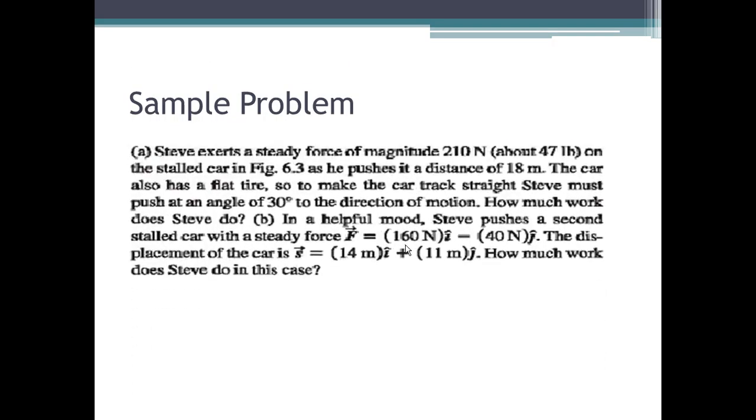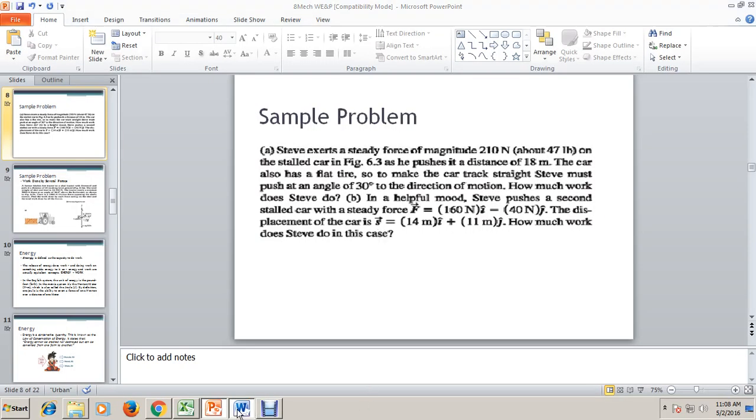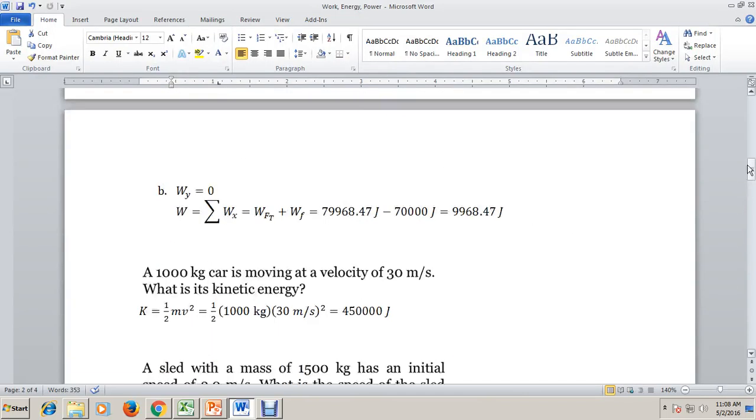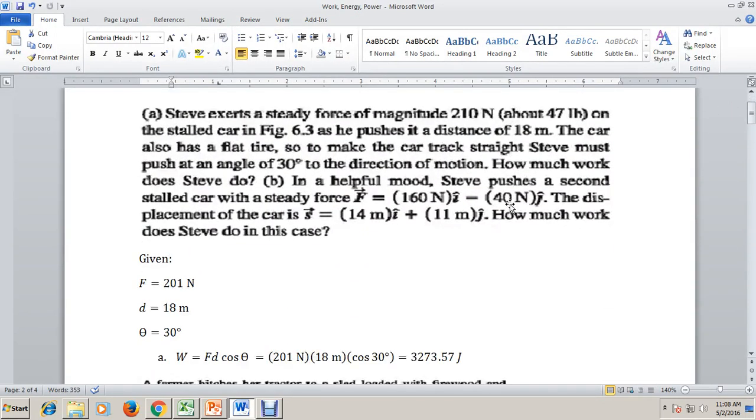Okay, so let's take on a sample problem. What you saw in the PowerPoint presentation is the same problem that is presented here in this Word document. Steve exerts a steady force of magnitude 210 newtons on a stalled car. A stalled car is a car that suddenly stops due to engine failure.